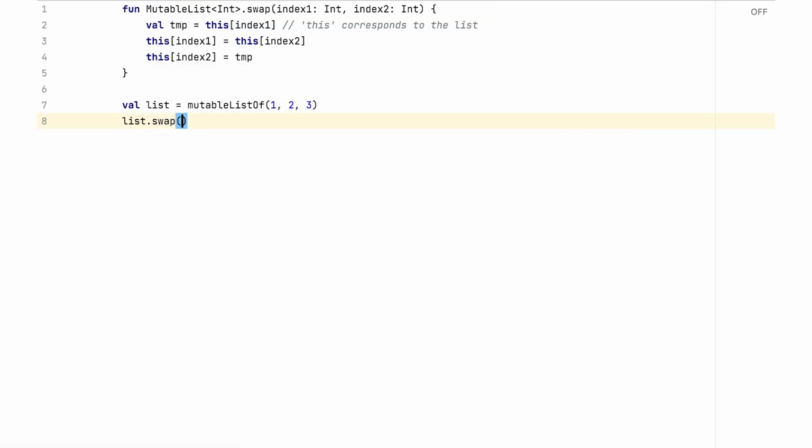And lastly, Kotlin is extensible. You can add functionality to existing classes without inheriting or using design patterns like the decorator.